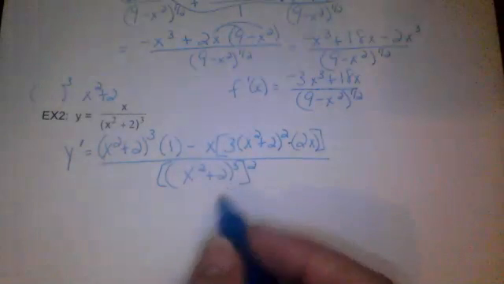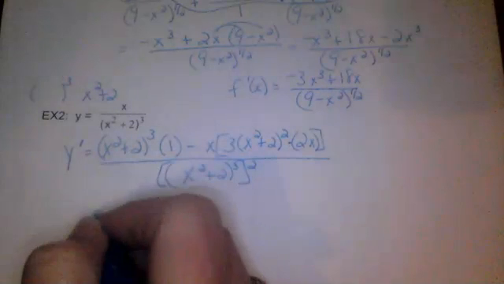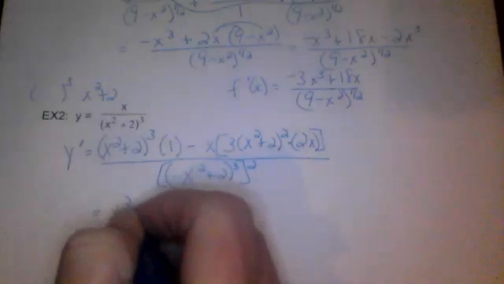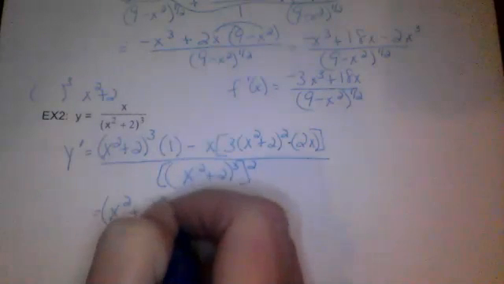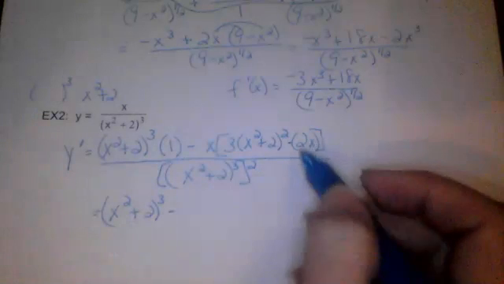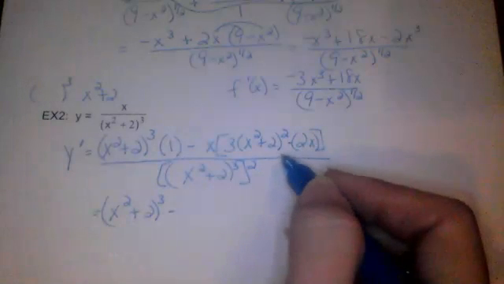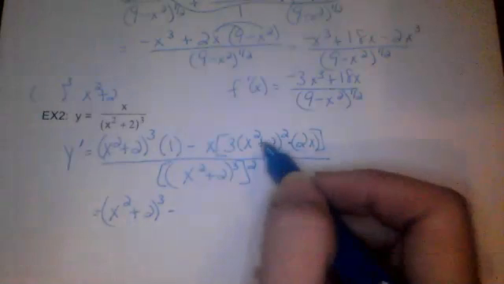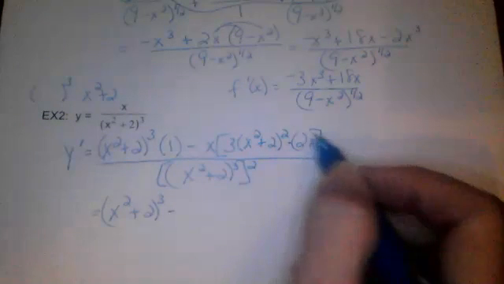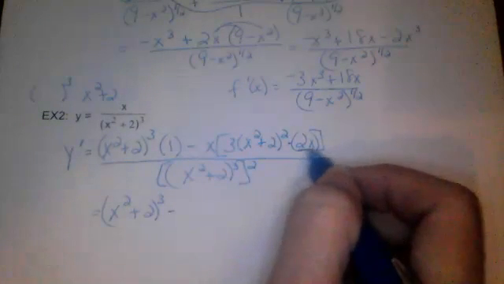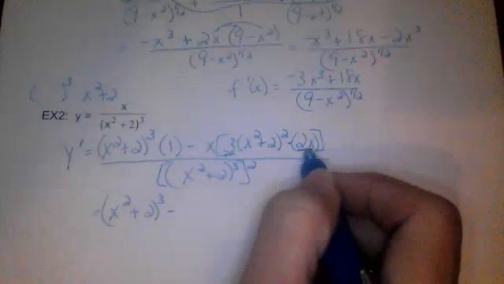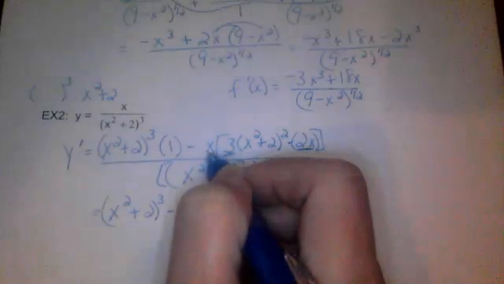All right, so let's see what we can do with this. This is just going to be x squared plus 2 cubed. Over here, we could square this, but I think for right now, I'm just going to take these monomials, the 2x times the 3 times the x, and put those together.